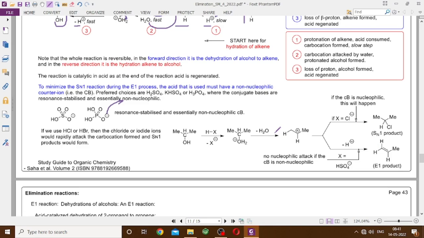On the other hand, if you have taken HCl, then your X minus is chloride. Chloride, you know, is a powerful nucleophile, and therefore once the carbocation is formed, chloride may choose to abstract this proton to lead to the E1 product, but it may very well attack this carbocation itself to give you the tertiary butyl or the isopropyl chloride as you have depicted here.